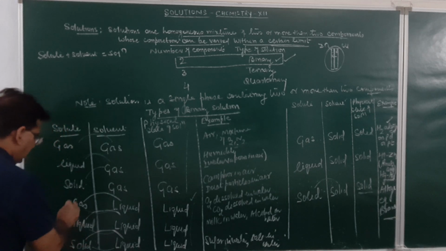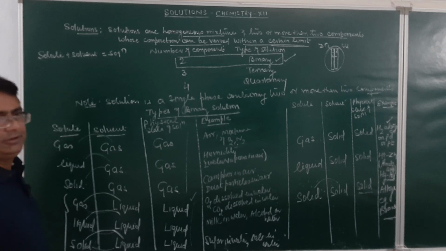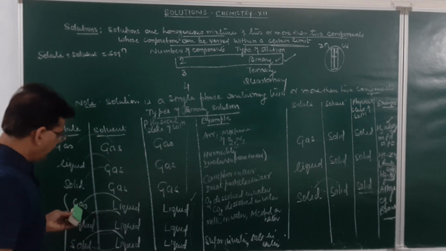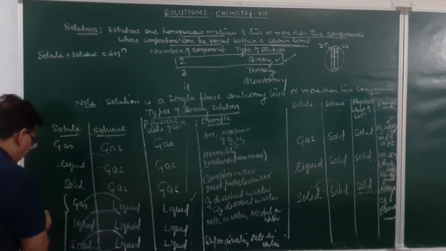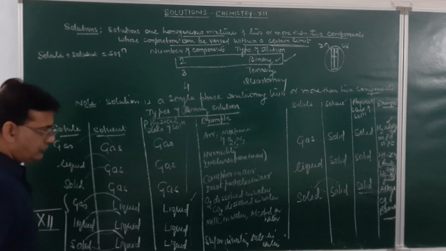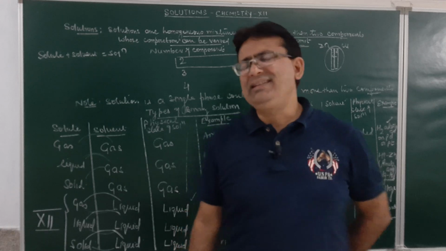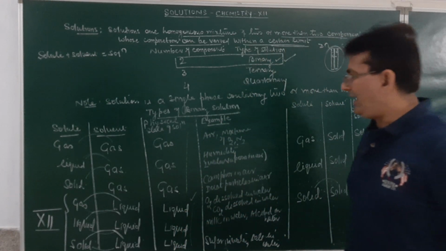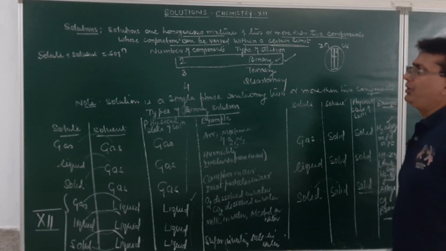Students, always remember in this class 12 syllabus, in detail we have to discuss 3 types of solution: gas in liquid, liquid in liquid and solid in liquid. In this chapter we will be discussing these 3 types of solution. Am I clear?